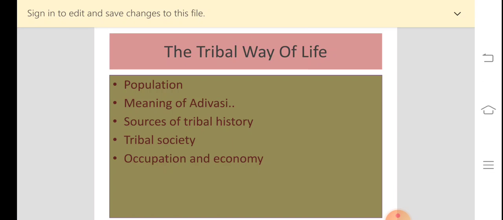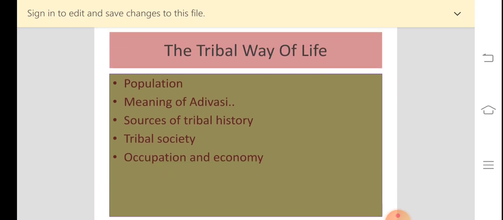Are you understanding? So here we are trying to understand the different occupations the tribals were following. Forest life, collecting forest produce, hunting animals, pastoralism, grazing cattle and sheep, because Adivasis were not living in only one area, students, they were living in different parts of India.